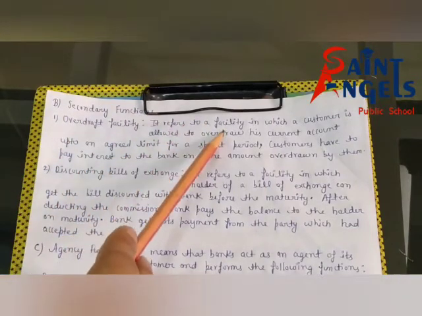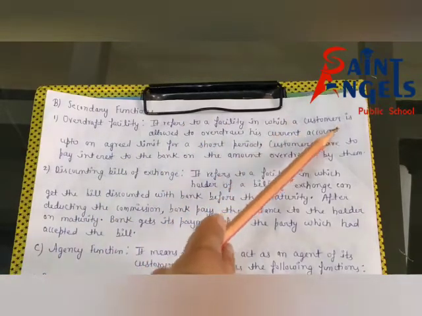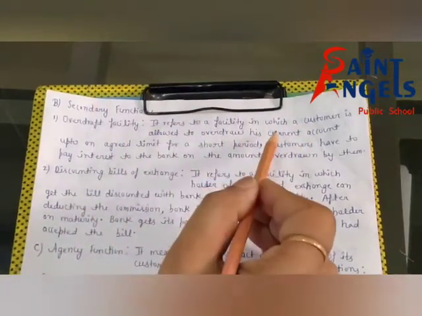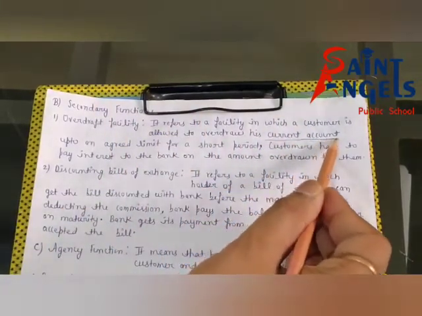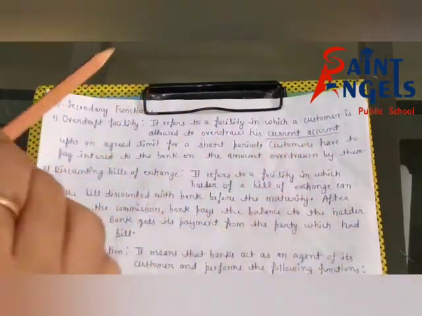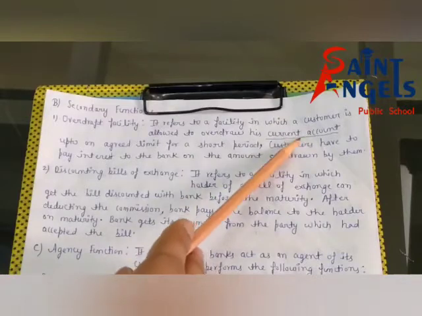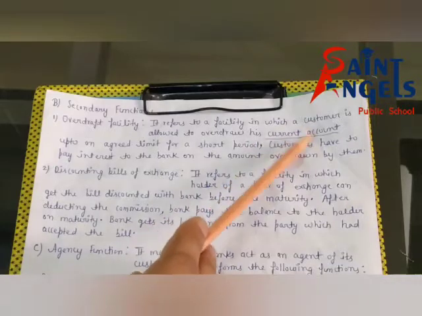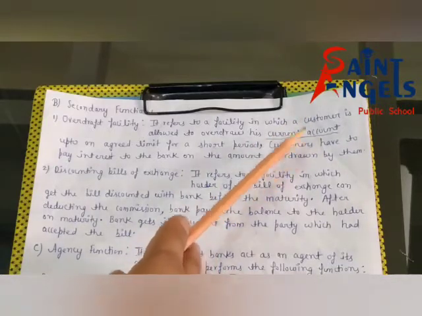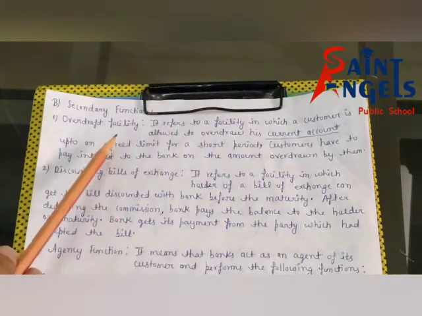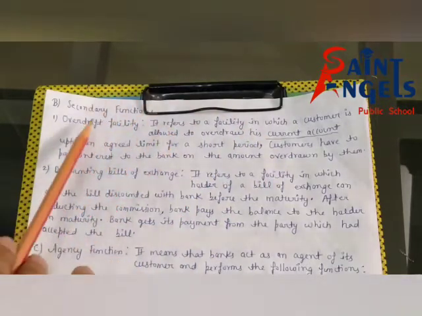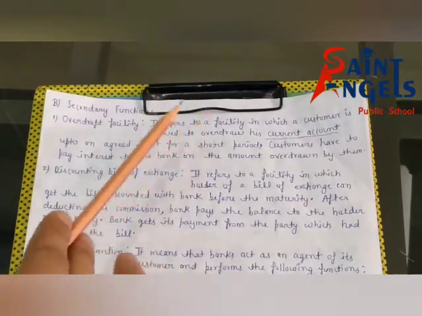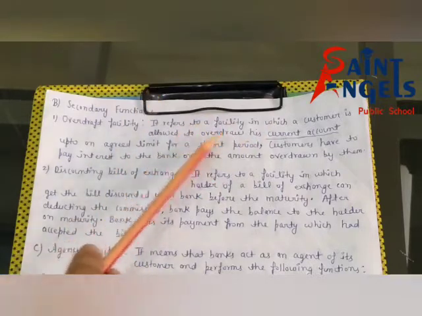It refers to a facility in which a customer is allowed to overdraw his current account. Mark this word, current account. This is a clue word because you know that current accounts are generally maintained by businessmen for the business motive. So we can say that banks provide overdraft facility to the businessman for business motive. I hope this statement is clear.